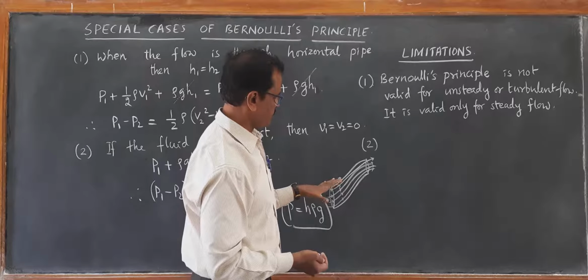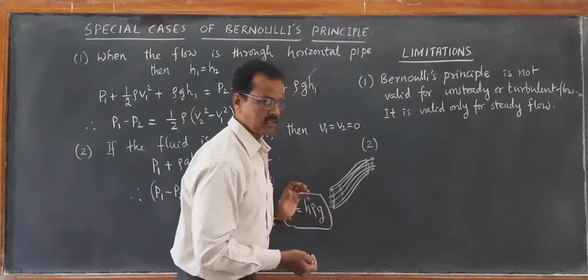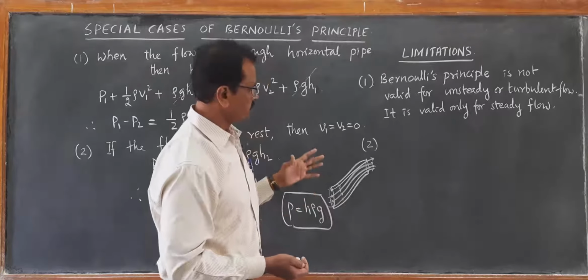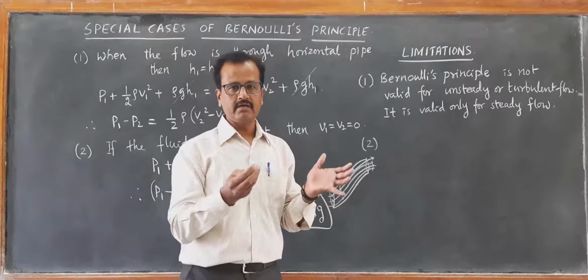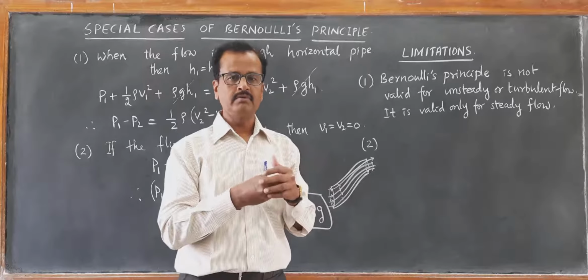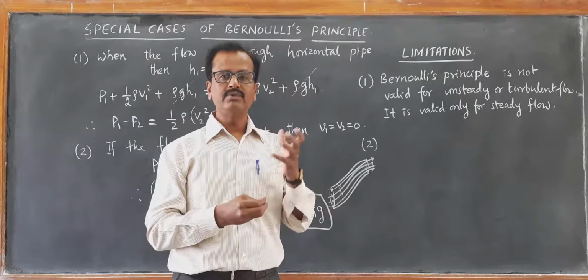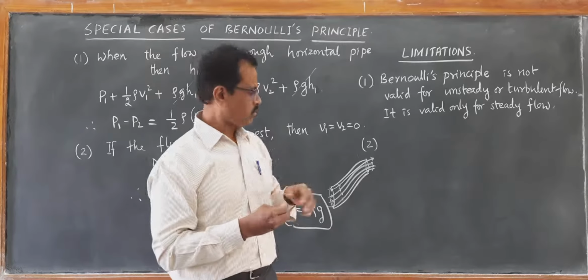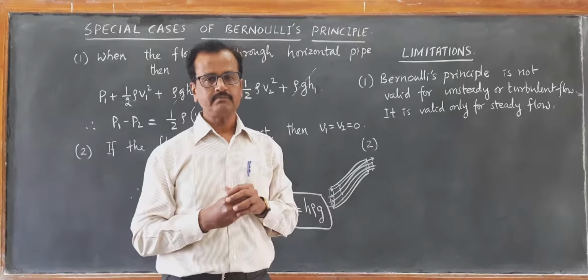There is friction between the layer of fluid and the solid surface. And also there will be friction between the layers themselves. This force of opposition between the liquid layers themselves is called viscous force. So we did not take into account the viscous force at all.